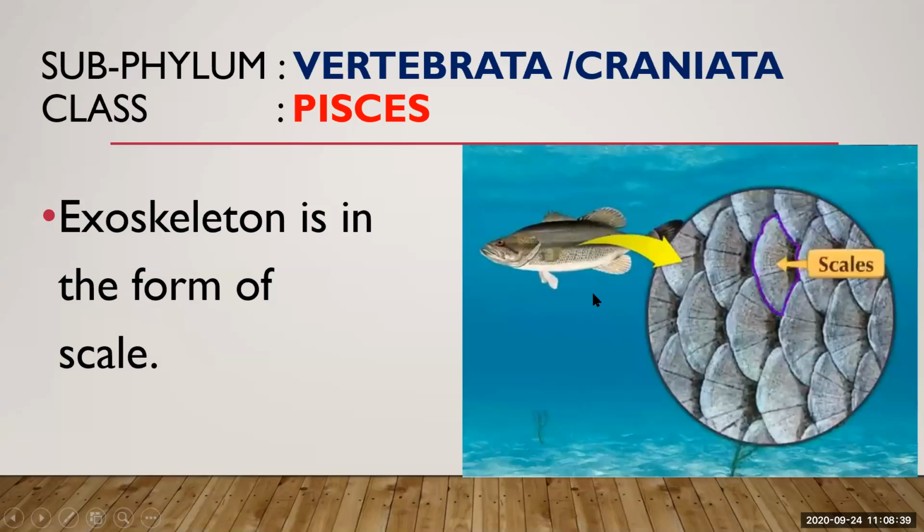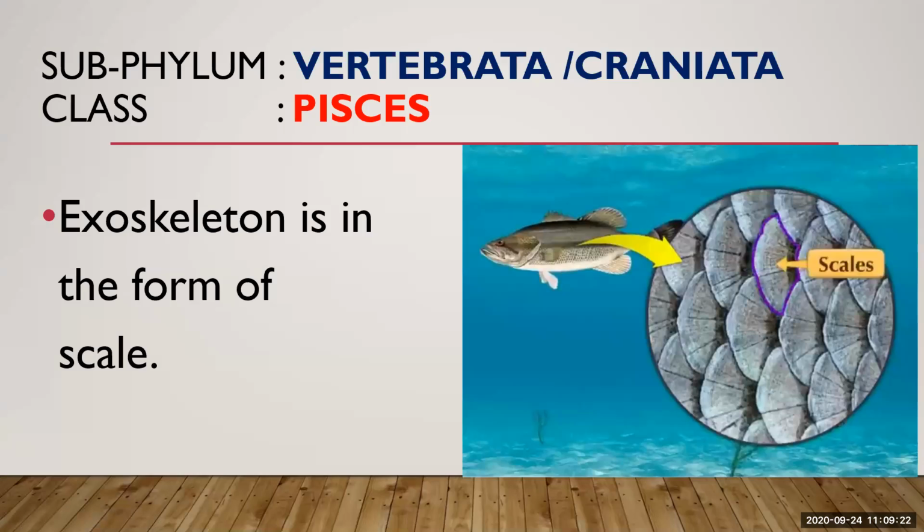So these are the scales, small, thin, horny and bony plates protecting the skin, and they are arranged overlapping each other. If you see a fish, you can see these scales, and you can remove them with your hands also. They are disc-like, somewhat oval in shape, hard and thick. They are bony plates over the skin of this animal. So they have an exoskeleton in the form of scales. The main function of this exoskeleton is protection.